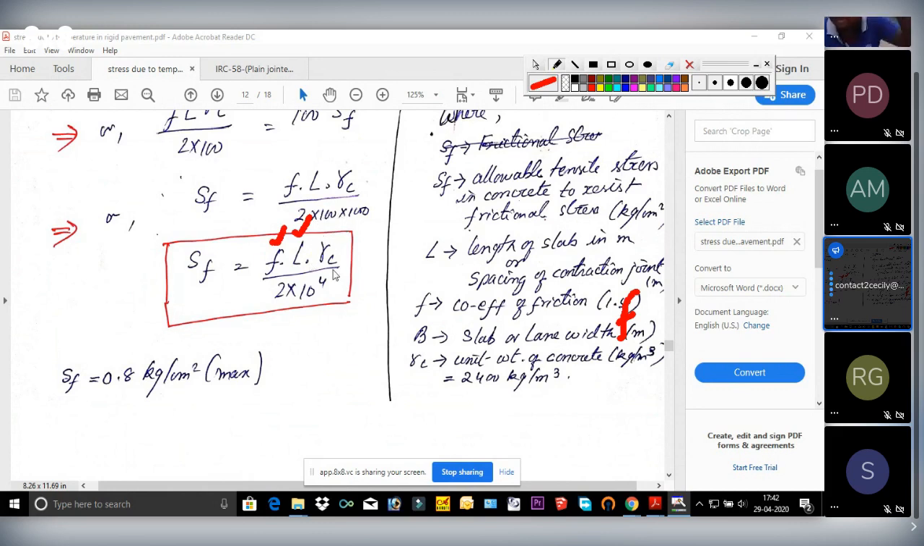Other data means here only one data is left, that is gamma C, and gamma C is your unit weight of cement concrete, which, if not given, we have to assume to be 2400 kg per meter cube. See here, length of the slab will be in meter. Okay, we will keep it in meter. Gamma C will be in kg per meter cube, which is 2400 kg per meter cube. So this is the formula.